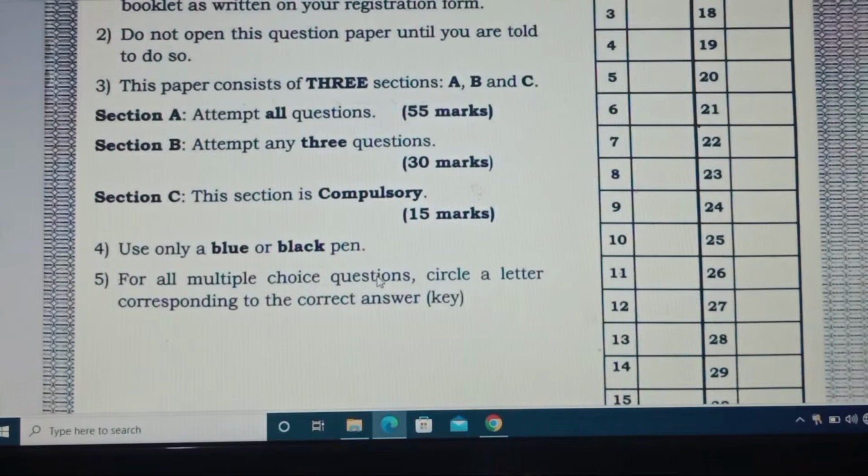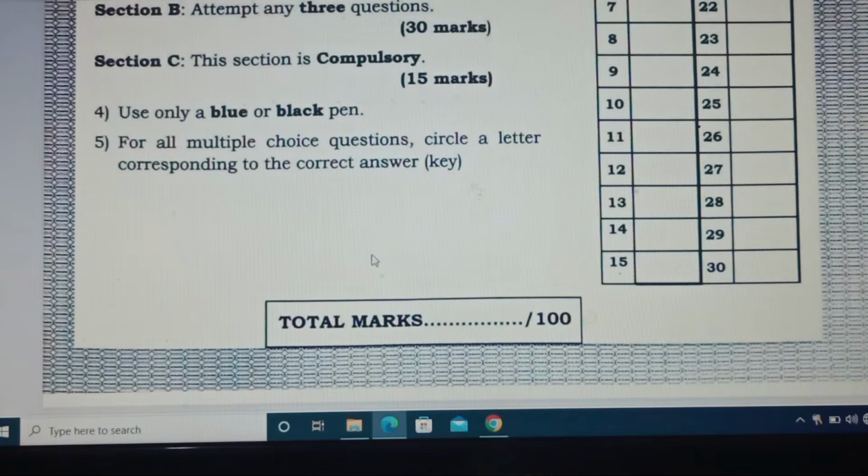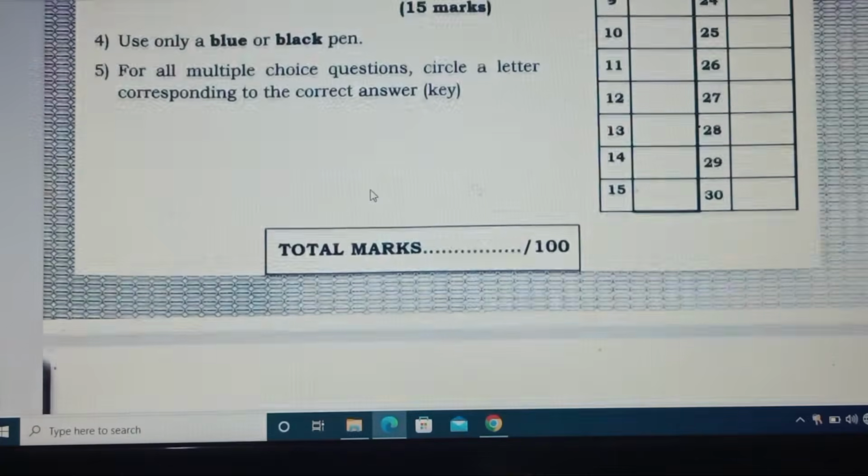Section C contains one question, and you must answer it compulsorily. You must use either a blue or black pen. For all multiple choice questions, circle the letter corresponding to the correct answer.